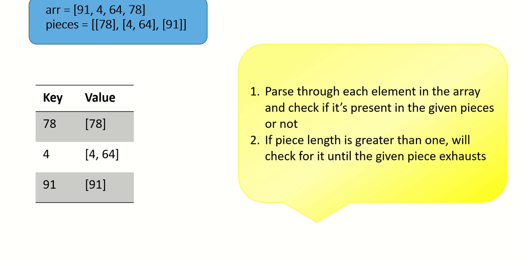If the piece length is greater than 1, we'll check for it until the given piece is exhausted. Another important point is that we will be passing through each and every element present in the array and looking for it in the given pieces.